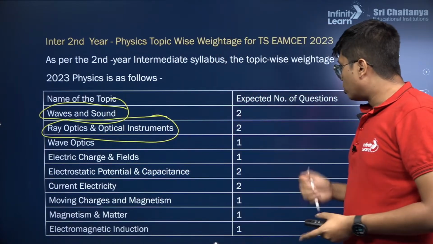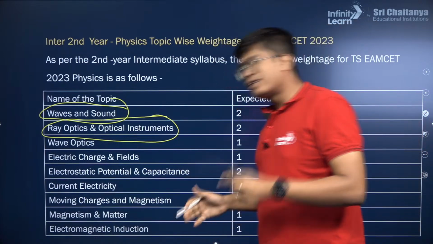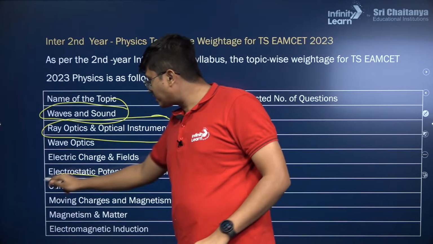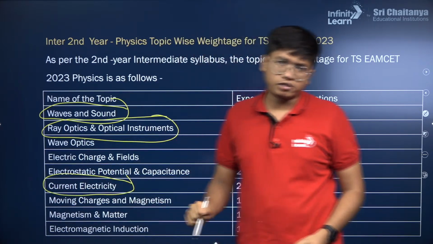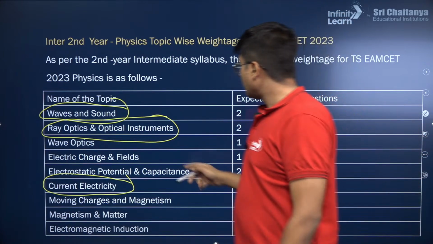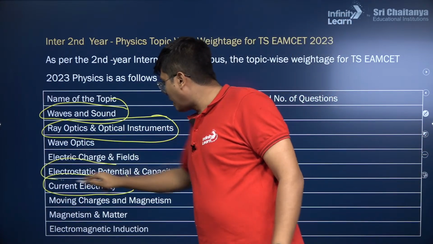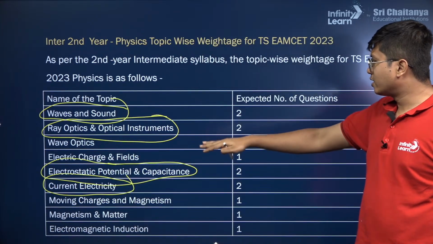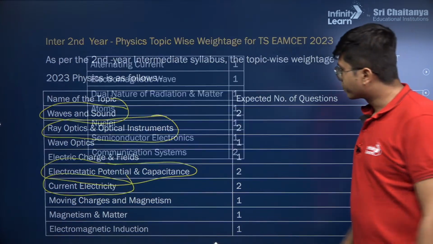Again, electricity has comparatively lower weightage than JEE Mains, but if this was JEE Mains, current electricity would have huge weightage. It has the highest weightage among all chapters in JEE Mains. Then you have electrostatics, potential and capacitance. So electricity chapters, again important.